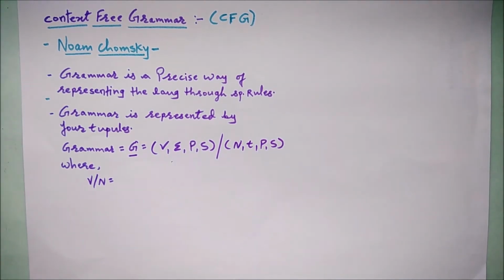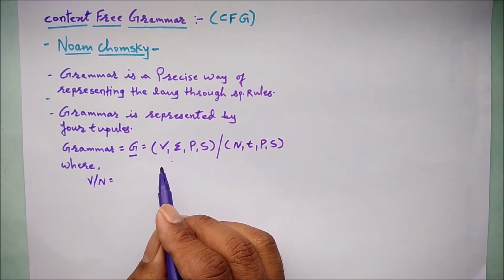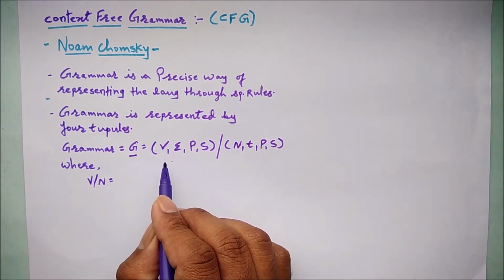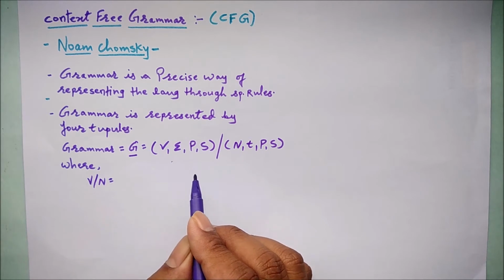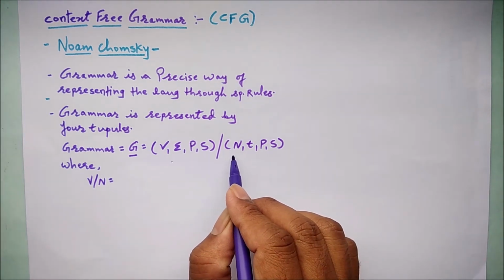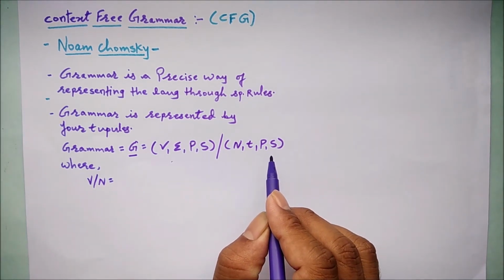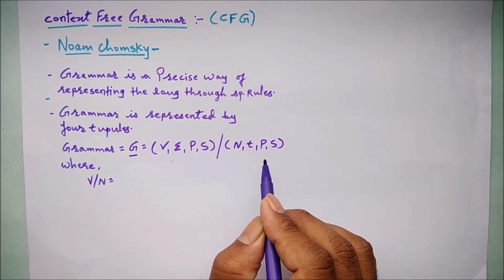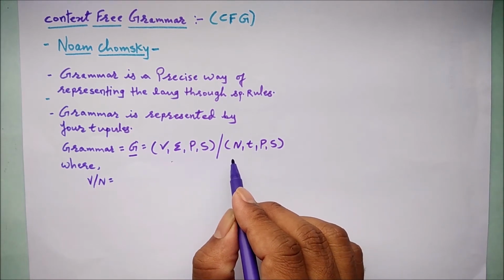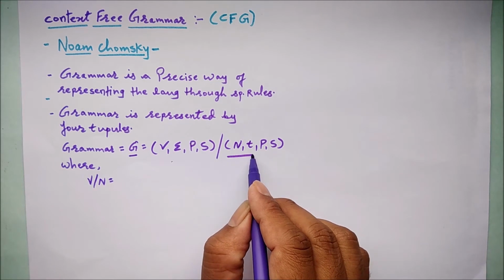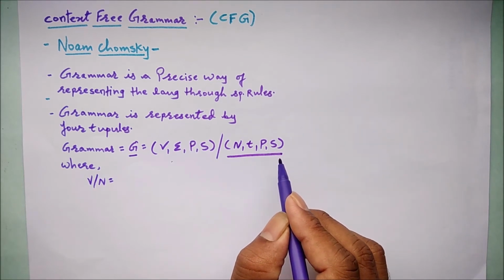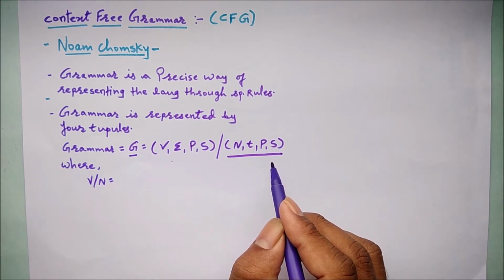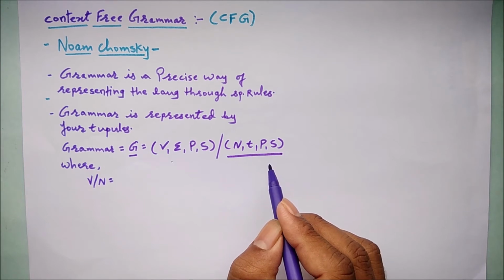So either you go with V, sigma, P, S, or you can go with N, T, P, S. Generally, we are going to follow these four tuples, N, T, P, S. One by one, let's try to understand what these tuples are.